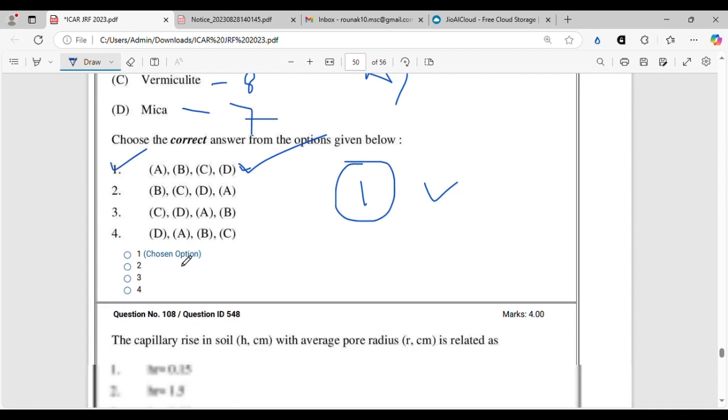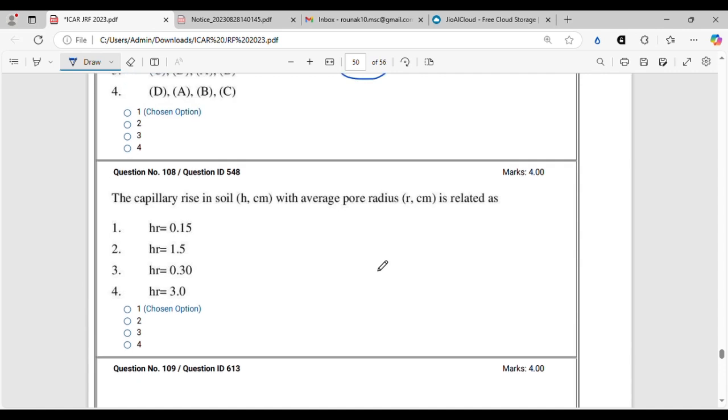All right, let's move on. The capillary rise in soil with average pore radius is related as. This is a very easy question from the soil water section, and I think you should definitely remember it.